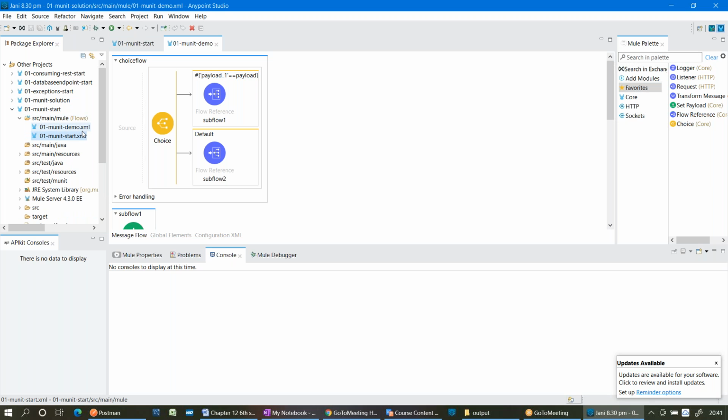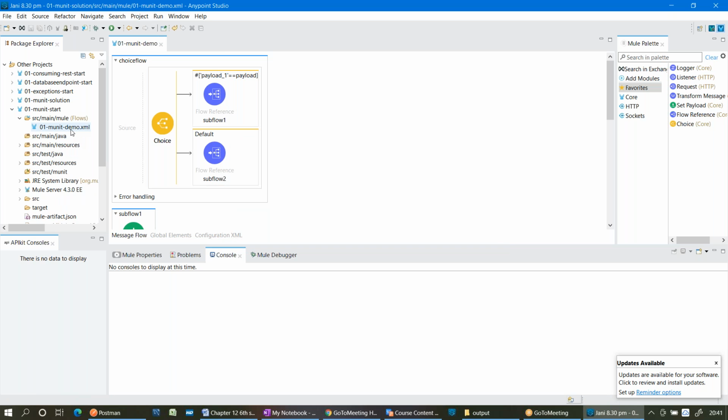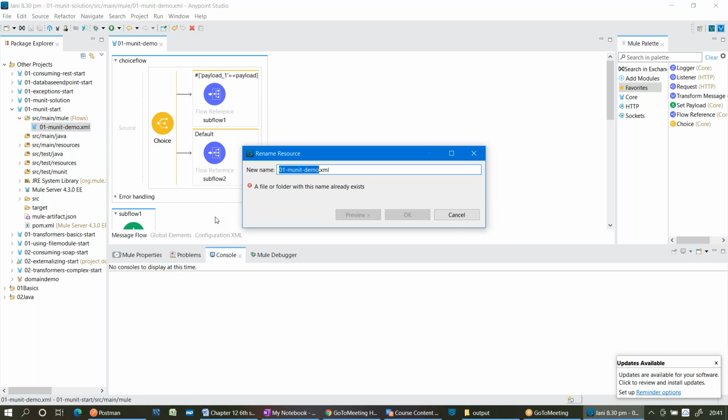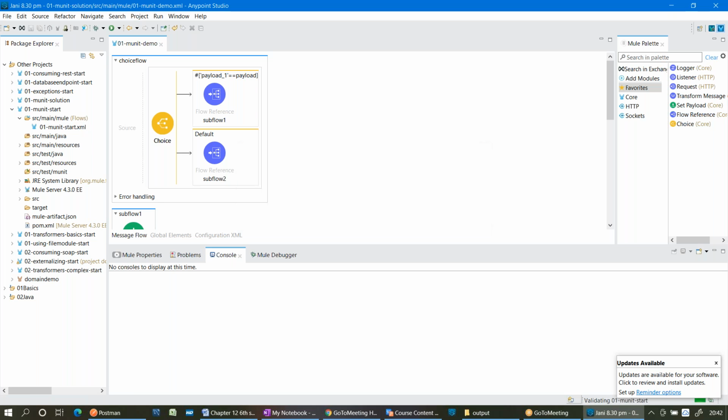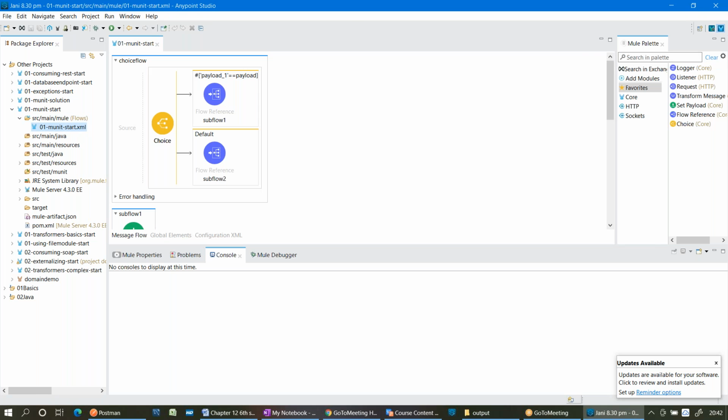So remove that start XML file which is empty, and rename it. If you want to rename, you can rename that XML file. How to rename any file? Under Refactor, we have a rename option, right? Just remove that and write start. Simple, that's it. Close all, and in this 01 munit start project, open that XML file.